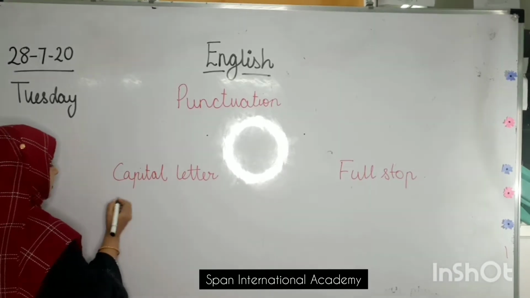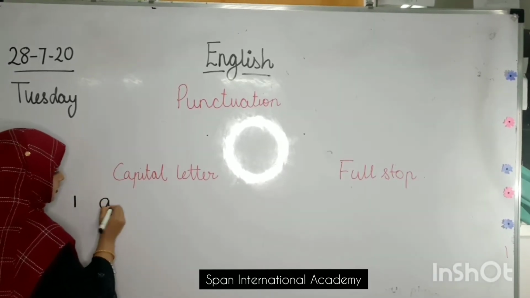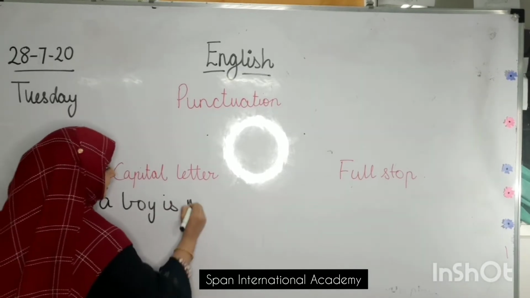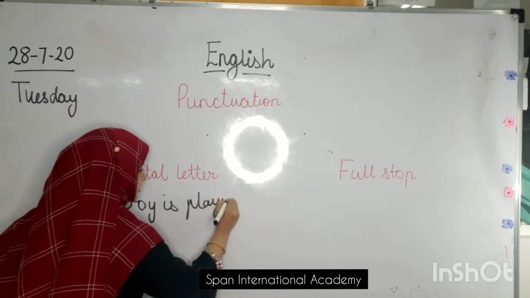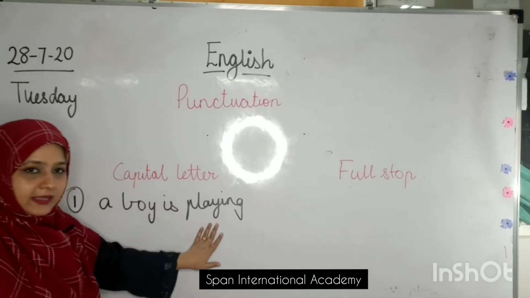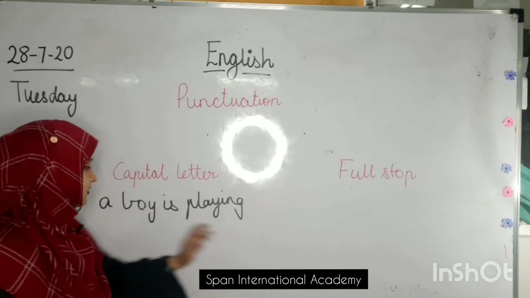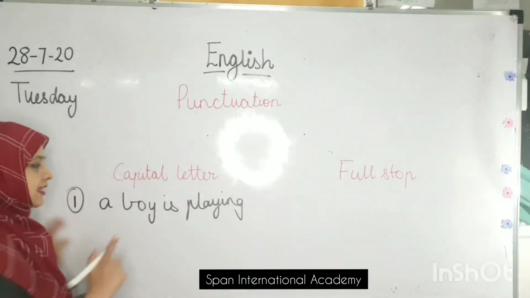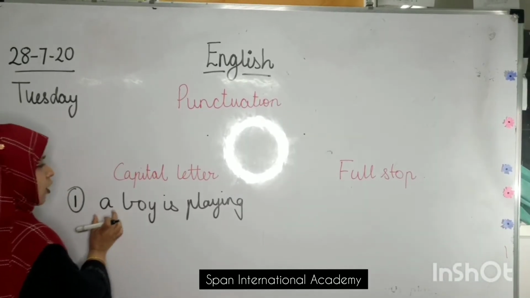Okay. So if I write a boy is playing. Yes. Can you see a boy is playing? I have written a sentence. The sentence is correct, but what is missing in it? Yes, the first letter of the sentence.